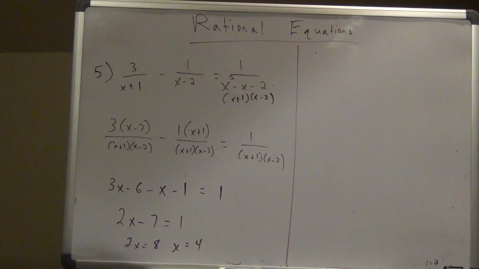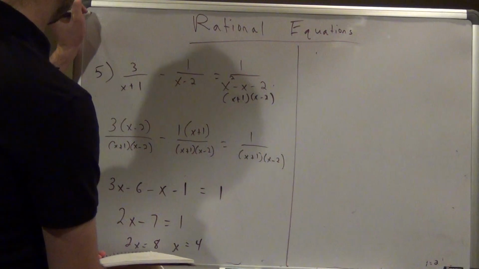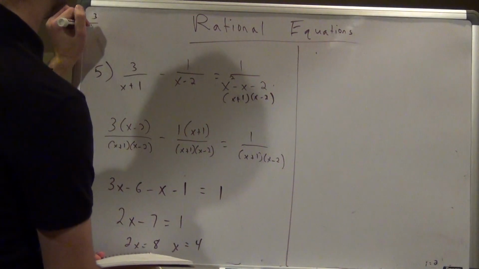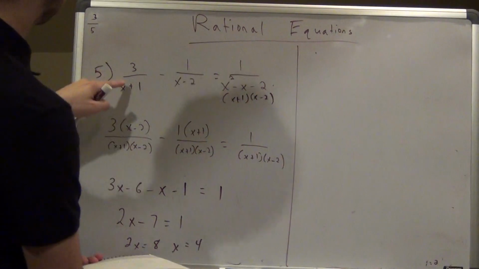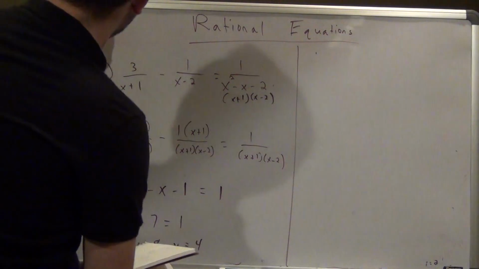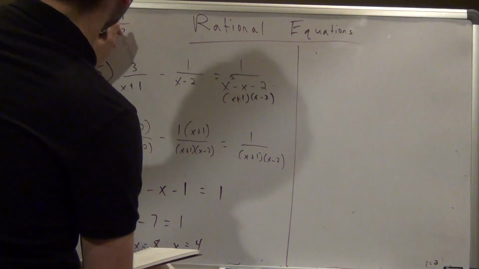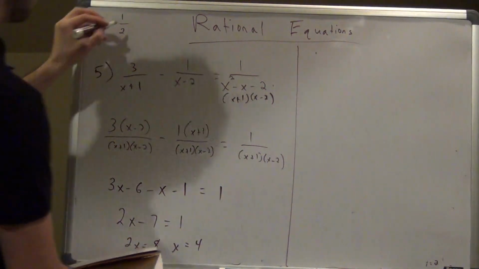All right, so let's check the 4. So I plug 4 in. Let's just plug it in real quick. So that's going to be 3 over 5. All right, so 3 over 4 plus 1 is 5. Minus 1 over 2, right? 4 minus 2 is 2.